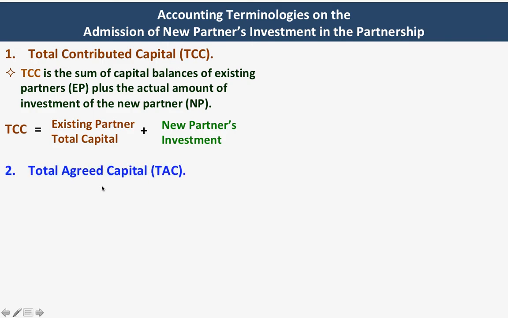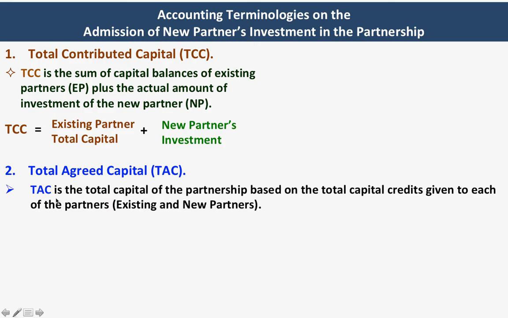The next terminology is total agreed capital. Okay? The total agreed capital is the total capital of the partnership based on the total capital credits given to each of the partners, both existing and new partners.